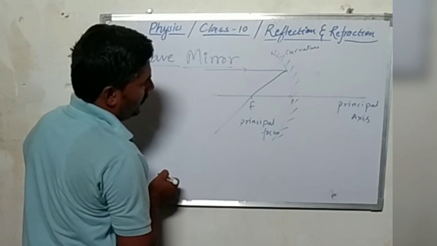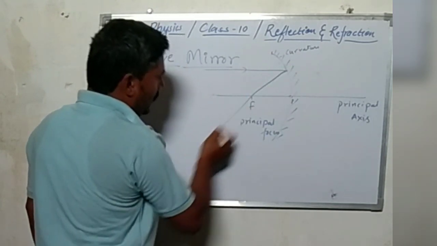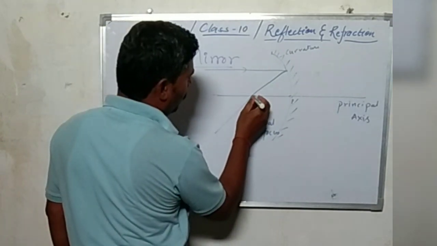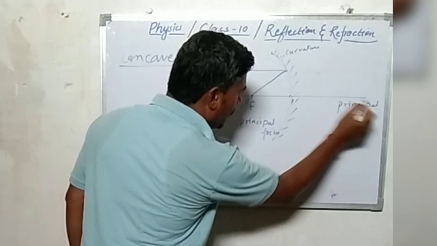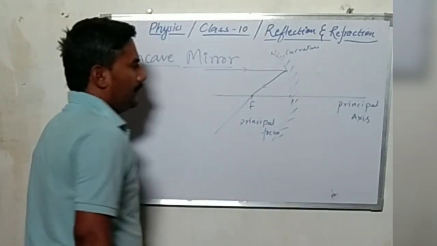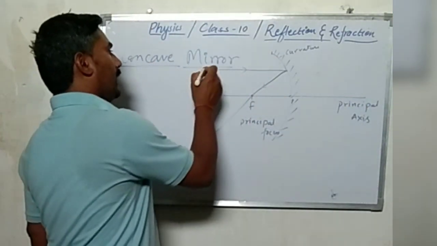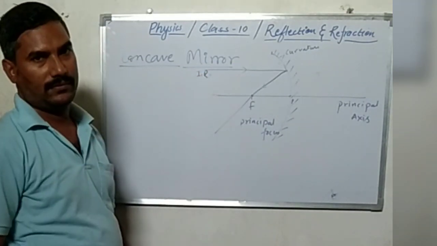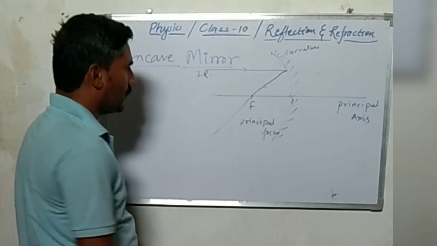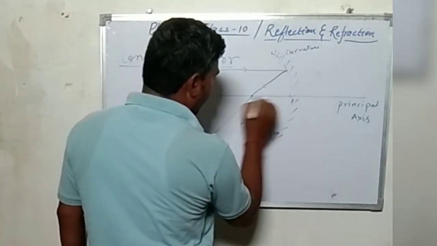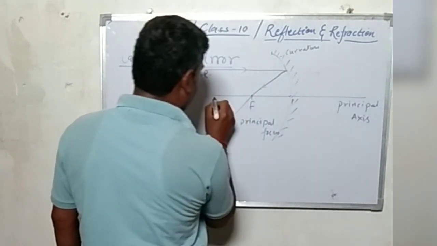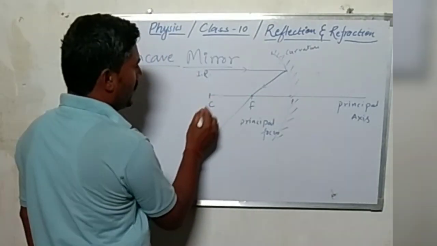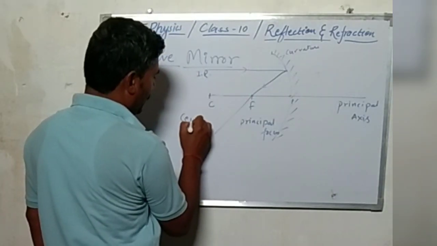After striking the reflecting surface, it intersects the principal axis. So the point of intersection of this reflected ray and the principal axis is known as the principal focus, provided the incident ray is parallel to the principal axis. The double of the PF distance is the PC distance, and this is the radius of curvature since C is the center of curvature.